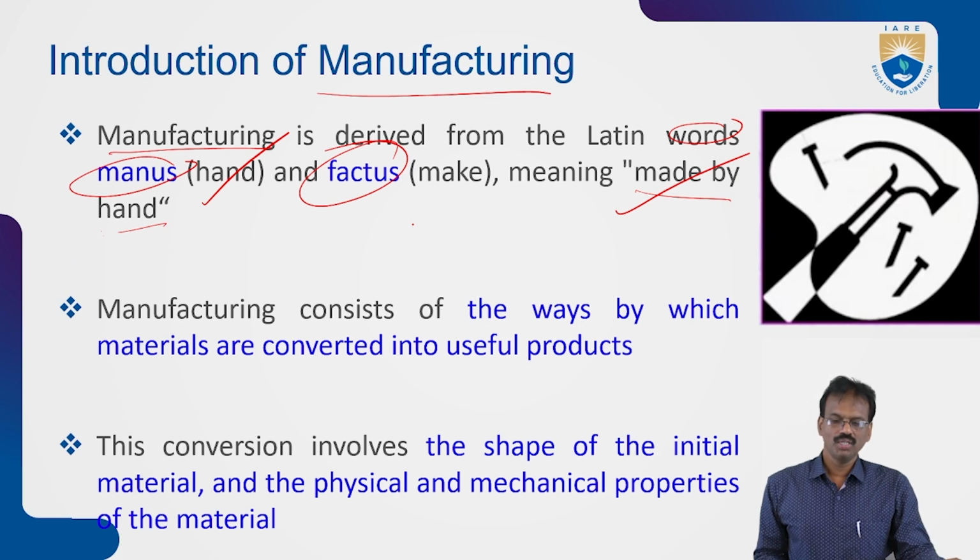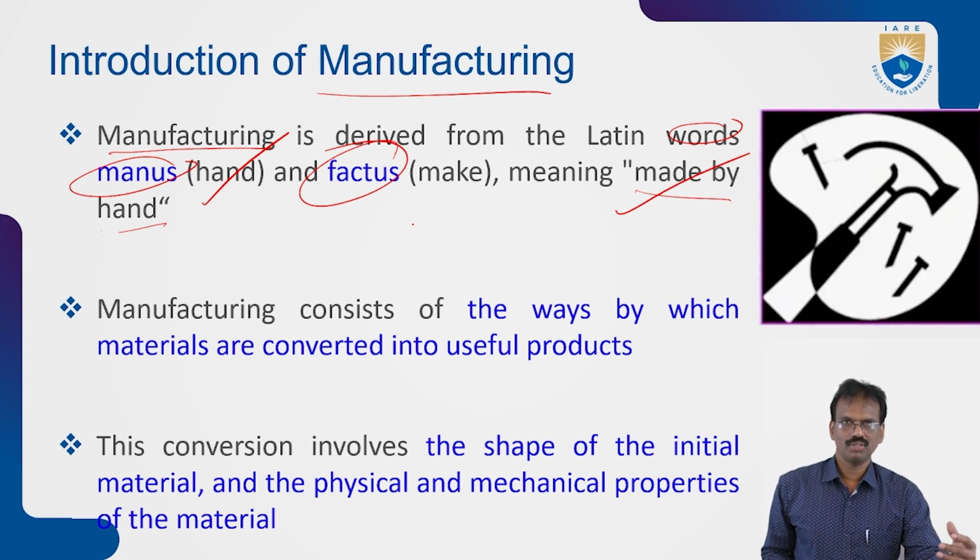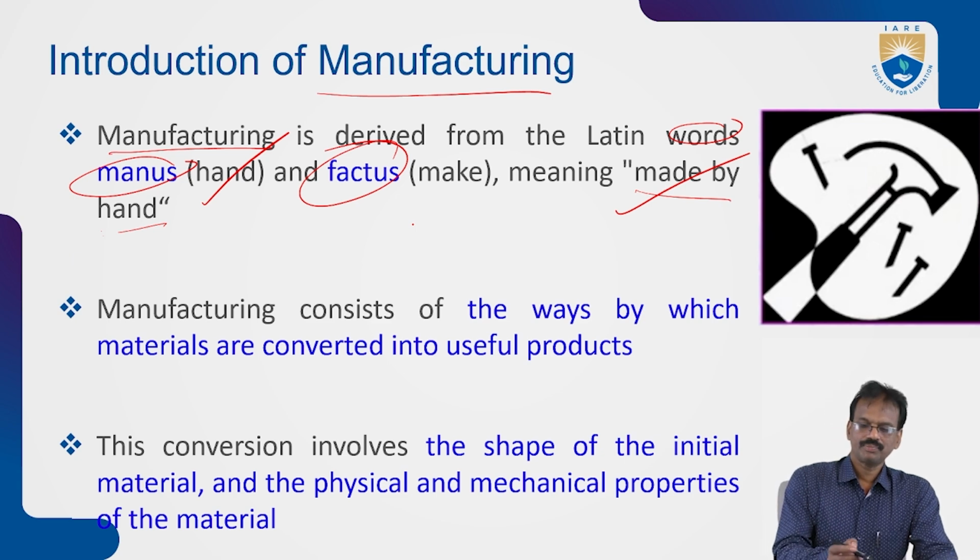They used bronze for tools and for making some vessels also. So manufacturing is completely associated with civilization.